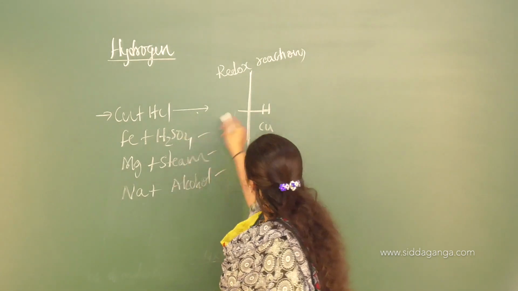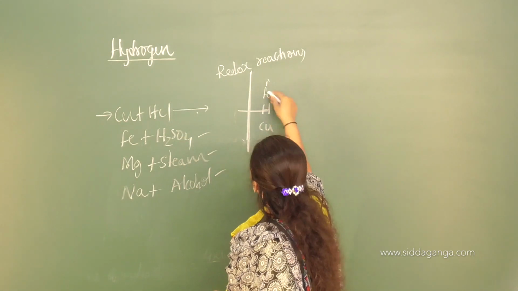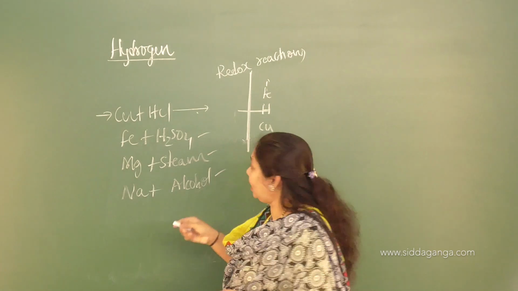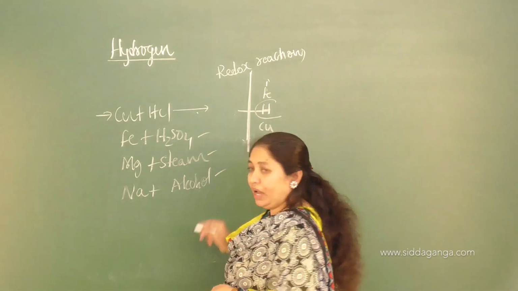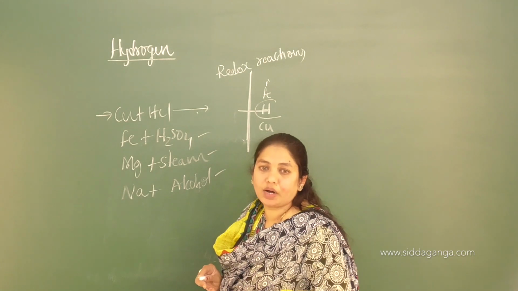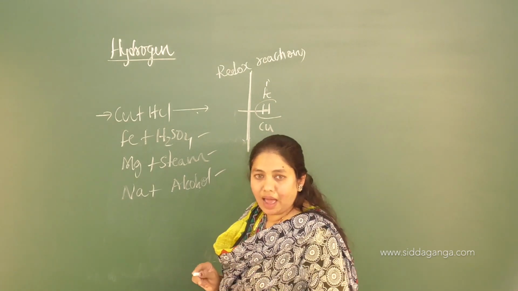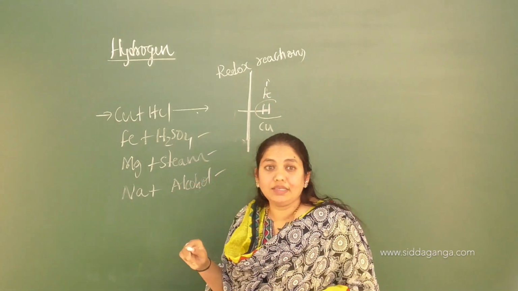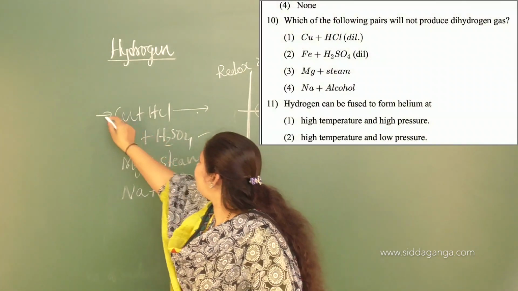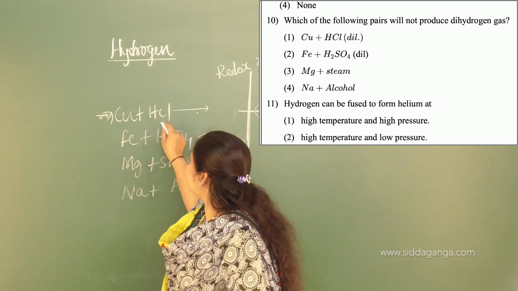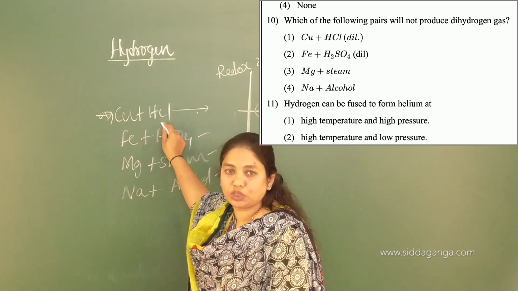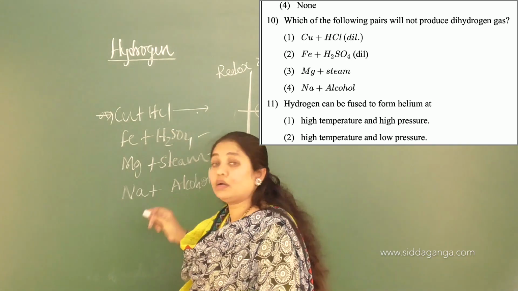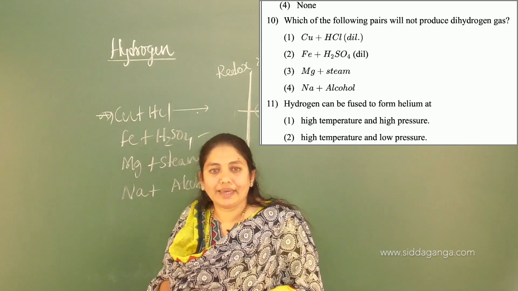Elements like iron and magnesium will come above the hydrogen, so they can easily displace hydrogen. But as copper comes below the hydrogen, it cannot displace the hydrogen from the acid. So what is the answer? The first one, that is copper plus HCl, is the reaction which will not produce dihydrogen gas, whereas all the others produce dihydrogen gas.